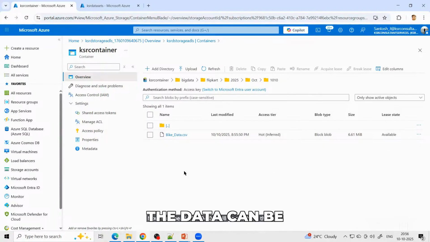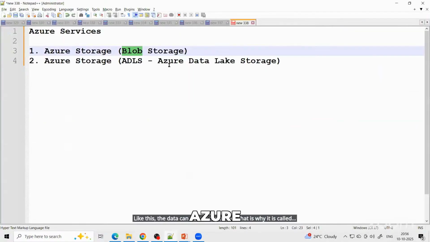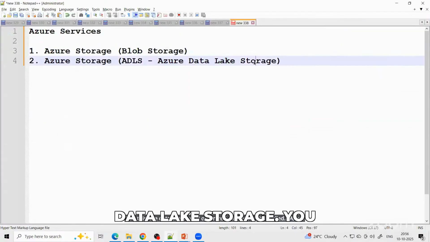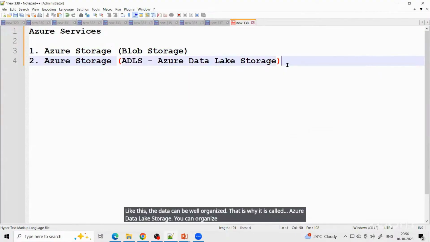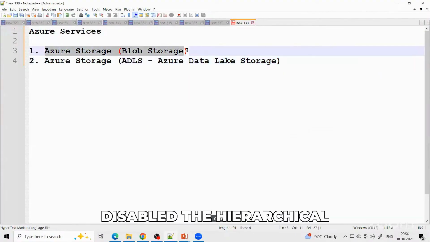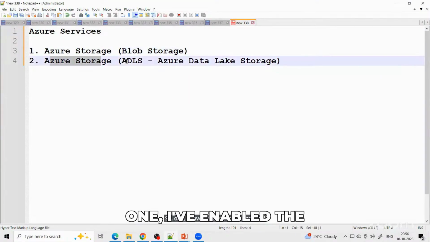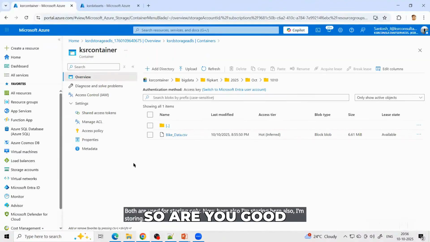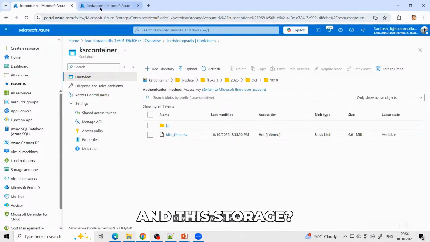Like this, the data can be well organized. That is why it is called Azure Data Lake Storage. You can organize it well. So one, I have disabled the hierarchical namespace. One, I have enabled the hierarchical namespace. Both are used for storing only. Now here also I'm storing, here also I'm storing. Okay. So are you good with this storage and this storage?